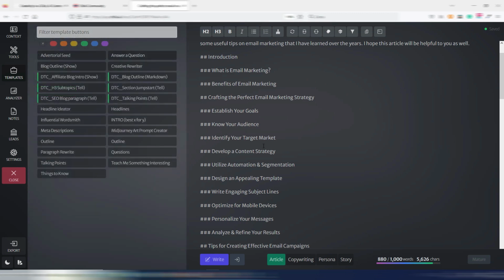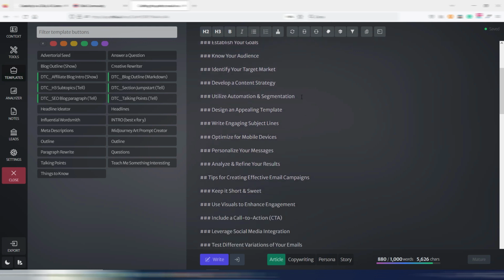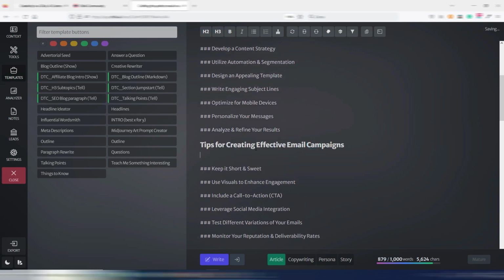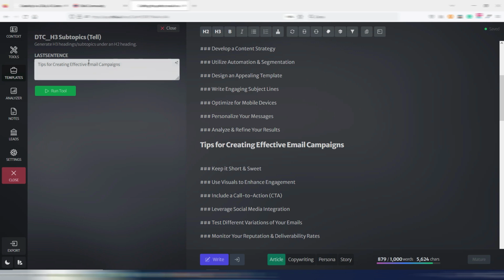In the same way, if I want, for example, some H3 ideas for my subtopic, let's take one of these H2s, for example this one, tips for creating effective email campaigns. I just need to click on these H3 subtopics, and Chibi will use my last sentence in this case, so this one, to generate some H3 ideas for this H2. Identify target audience, craft a compelling subject line.